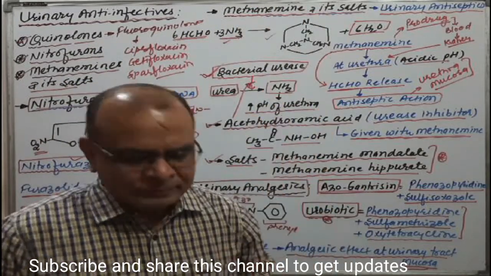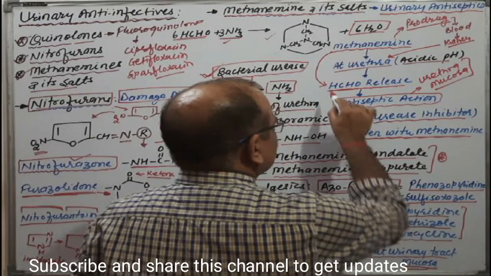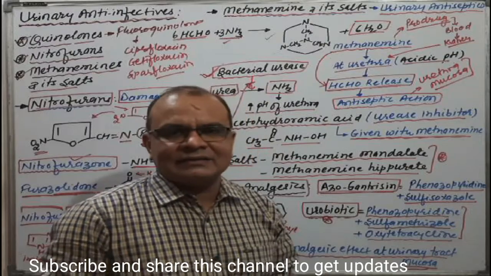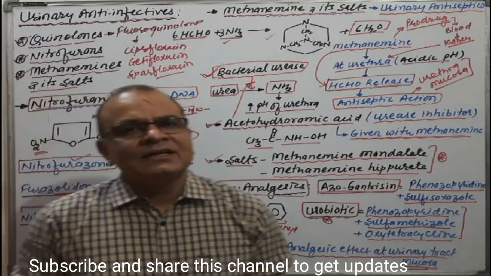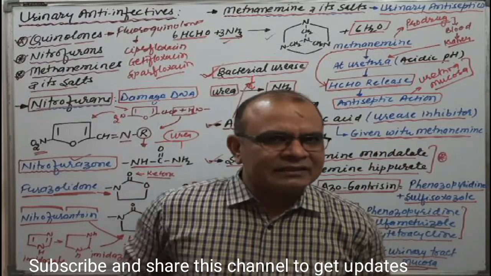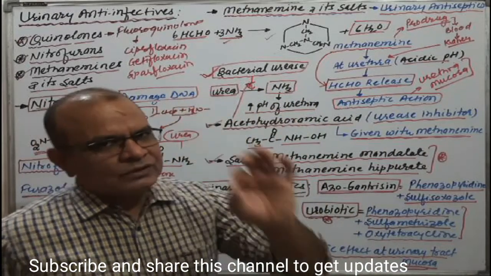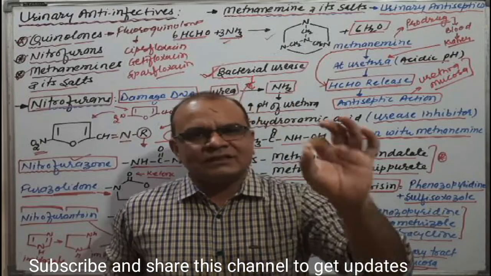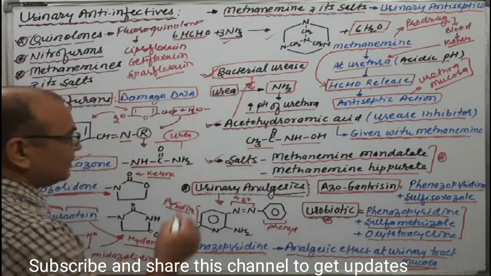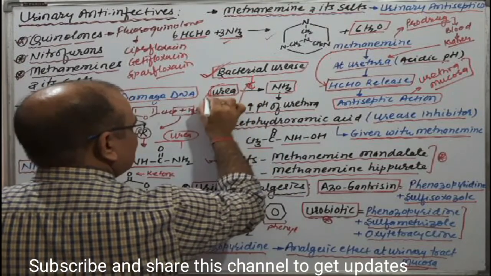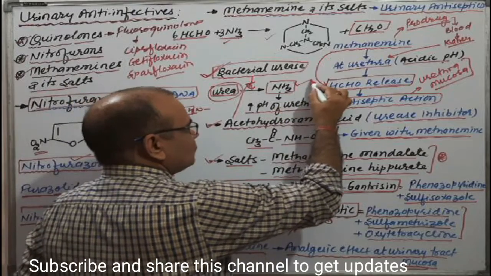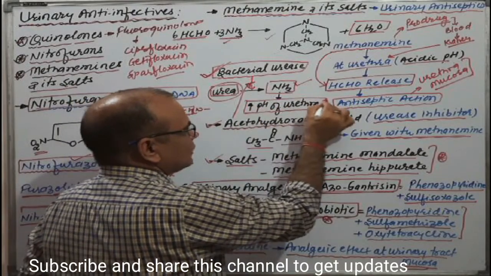Methenamine is a prodrug, and it releases formaldehyde in the urethra, which gives the antiseptic action, because methenamine is hydrolyzed in acidic medium, and urinary infection has an acidic pH. Clear? At the same time, bacterial urease causes degradation of urea into ammonia, which may increase the pH of the urethra.